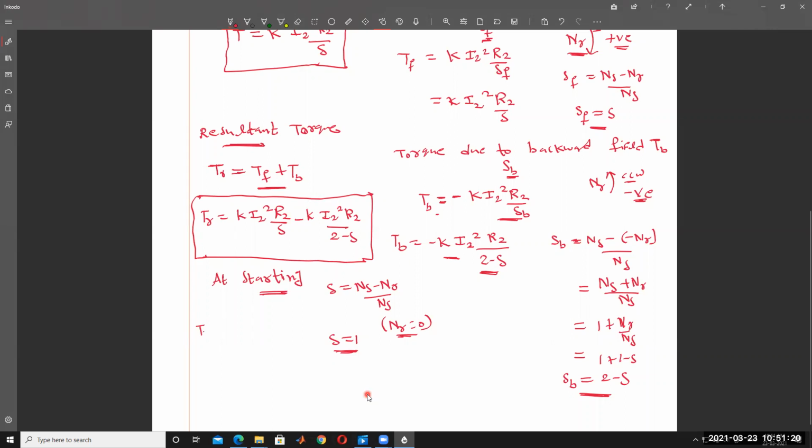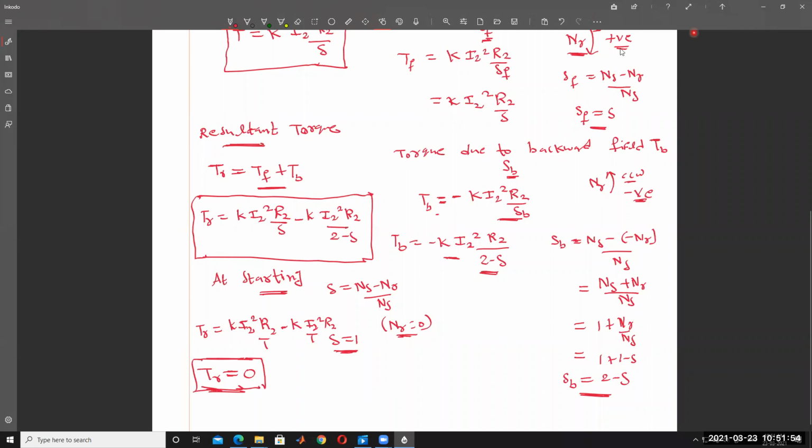Resultant torque is K into I2 square into R2 by 1, slip is equal to 1, minus K into I2 square into R2 by 2 minus 1. And then torque is equal to 0. The resultant torque is equal to 0 at the time of starting of a single phase induction motor. That's why the single phase induction motor is not self-starting.